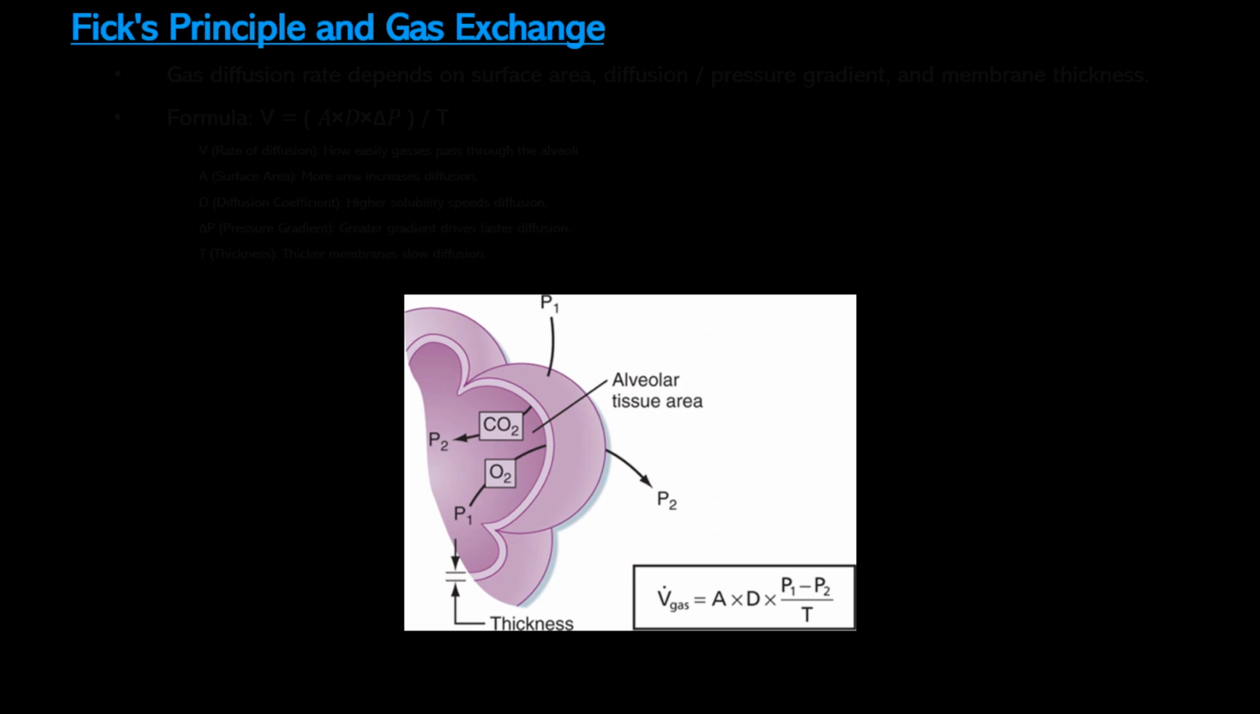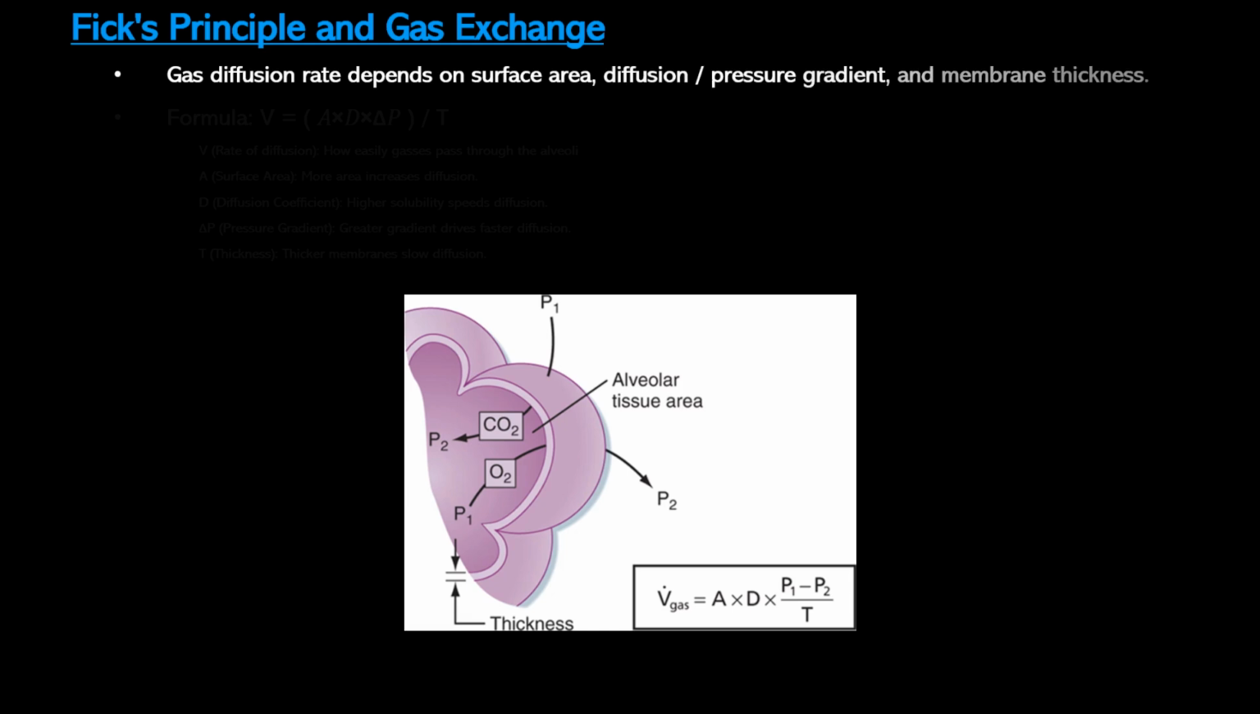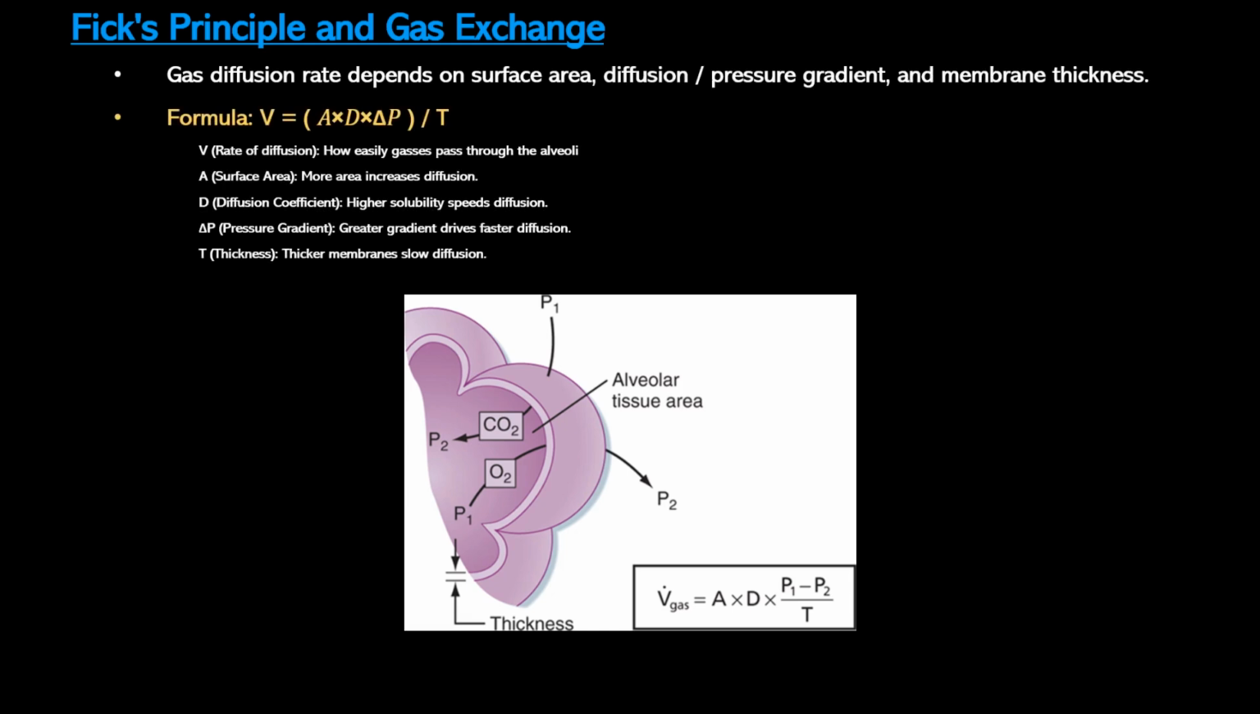Now, to really understand diffusion impairment, we need to appreciate Fick's principle, which is the physics that explains the factors influencing gas diffusion across a membrane. Fick's law of diffusion states that the rate of gas transfer, denoted as V, depends on four key variables. The first is A, or the surface area available for diffusion. A larger surface area allows more gas molecules to cross the membrane simultaneously, increasing the diffusion rate.